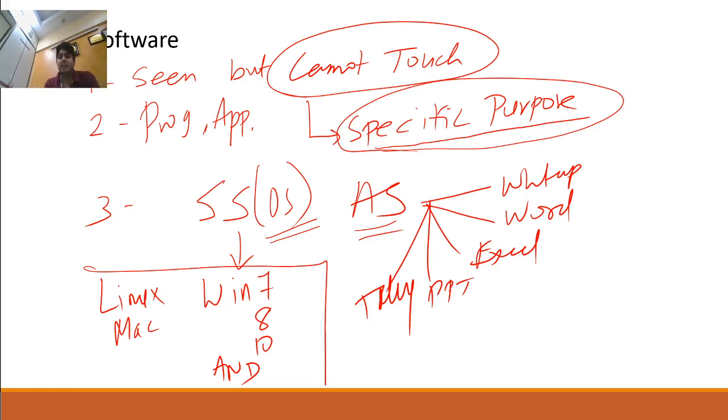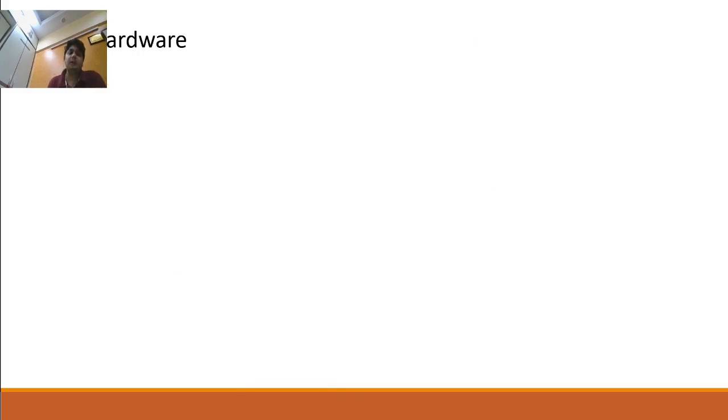So application software, as the name suggests, is apps. All the apps in your device, either in your laptop or in your mobile, are application software. Now guys, a very important term: what is hardware? Now we are talking of this, this is a mouse. So what is hardware? This is a touch screen, to type, this pen. Hardware means, guys, first point I will tell you, it can be seen and touched.